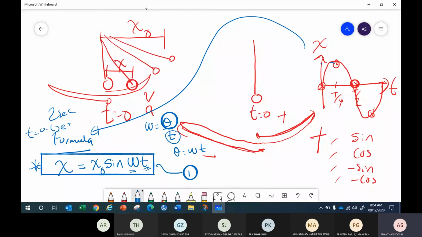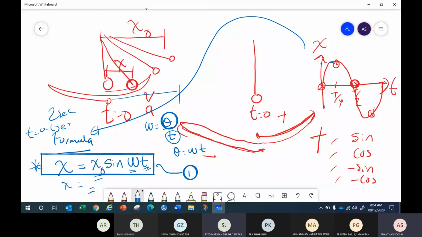The time I just slot in as 0.1 second. Omega, I find first because the period we know. For x naught, we put the maximum displacement, the amplitude. So now we can find the displacement of the particle at any given time.